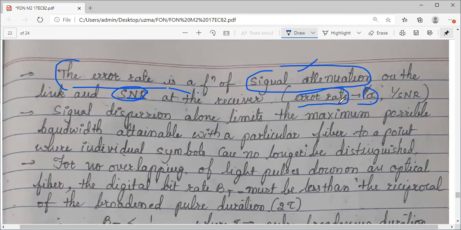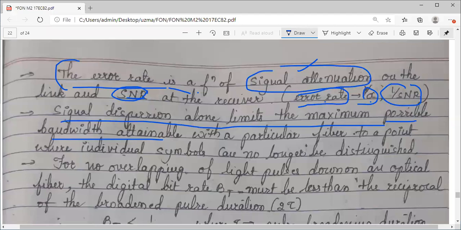The more the signal attenuation, the more the error rate will increase. Okay, obvious. The more the attenuation, the more the loss, obviously you won't be able to identify the actual information. So errors will increase. So error rate is directly proportional to the attenuation, and it is inversely proportional to the SNR, signal to noise ratio. Okay. The signal dispersion alone will limit the maximum possible bandwidth available.